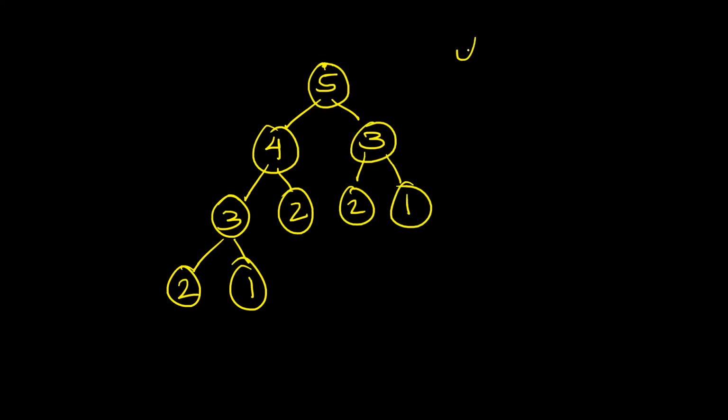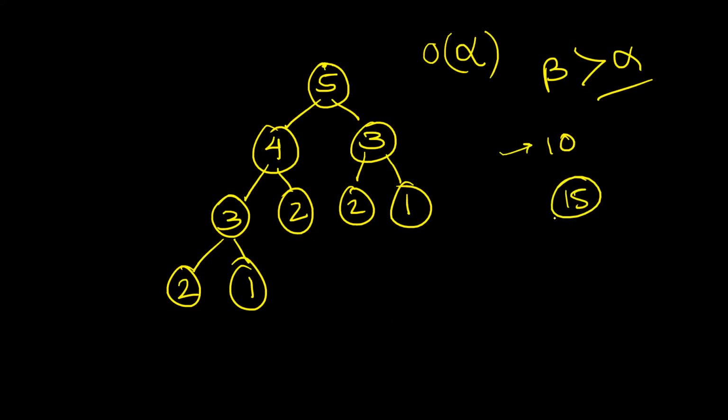So let's say there are alpha number of function calls. Every call is doing constant work, so I can say that the time complexity is big O of alpha. But I am having difficulty computing alpha. So if I give you a number beta that is greater than alpha, I say boss, there are 10 function calls, but never mind, my estimation says 15 function calls. It's an overestimate, but I can say it is big O of 15 and big O of beta. It's an upper bound.